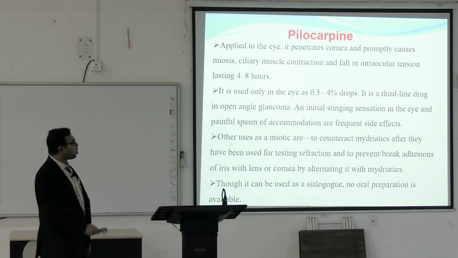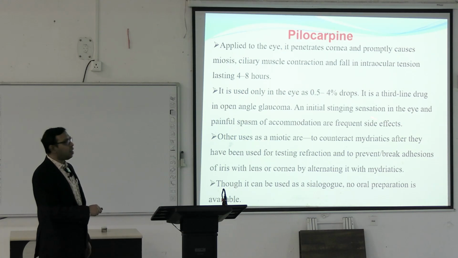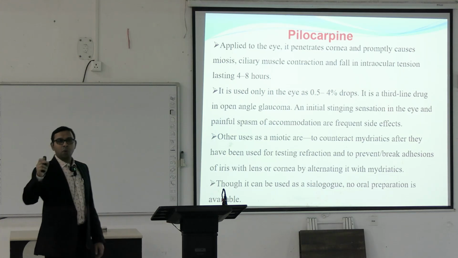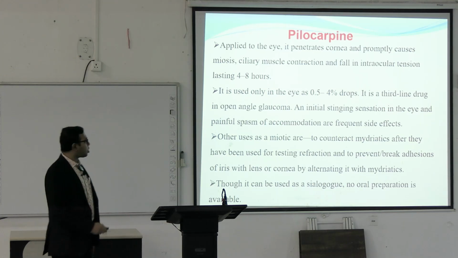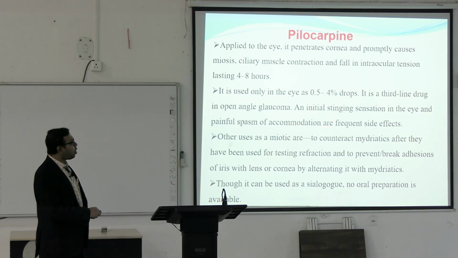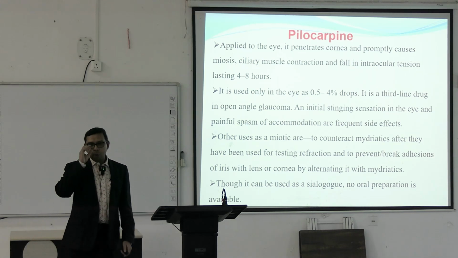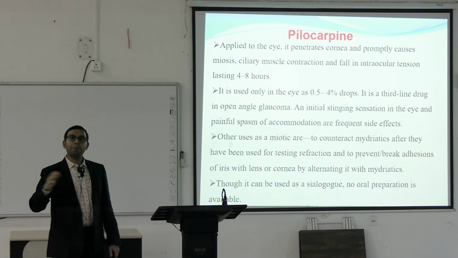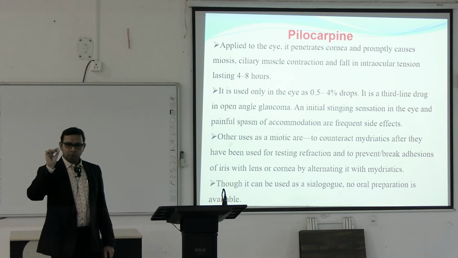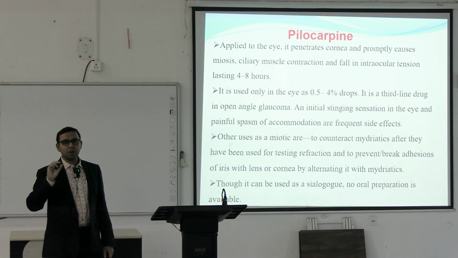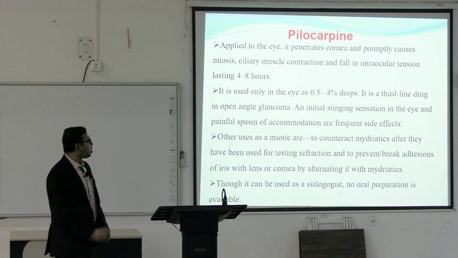And there are some adverse effects, like an initial stinging sensation in the eye may happen when you are instilling pilocarpine drops. Painful spasm of the accommodation is also a frequent side effect. Accommodation of the eye is also paralyzed. There will be ciliary muscle contraction that leads to paralysis of the accommodation.